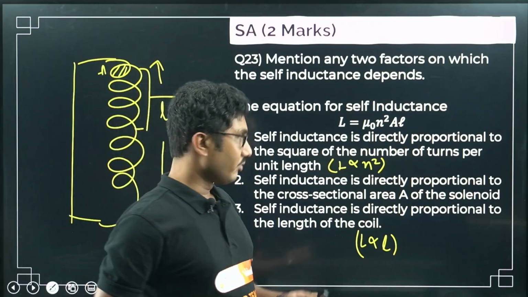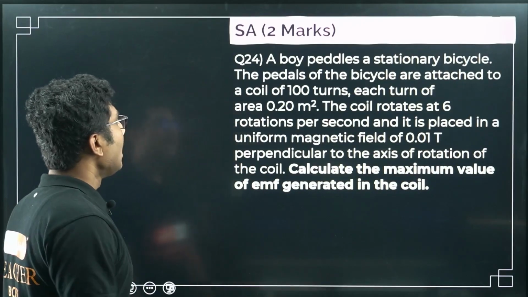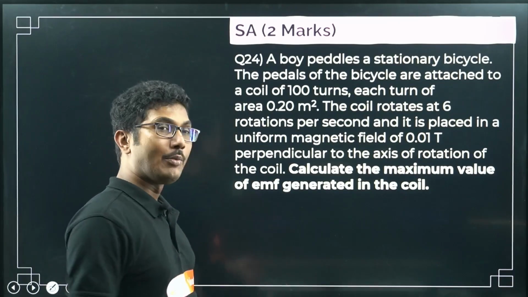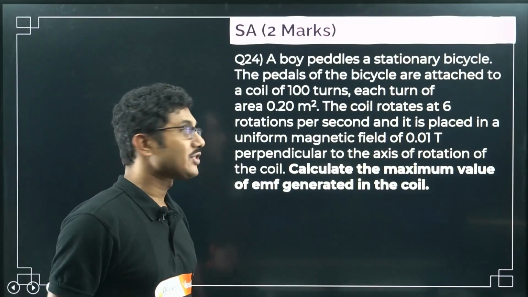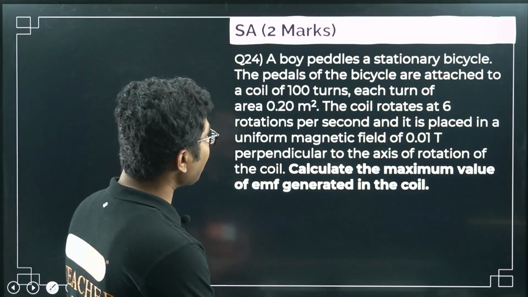Now next question. A boy pedals a stationary bicycle. So this is a numerical based question. I said there may be numerical based questions as a 2-mark question from this chapter. So let's see one numerical based question. A boy pedals a stationary bicycle.